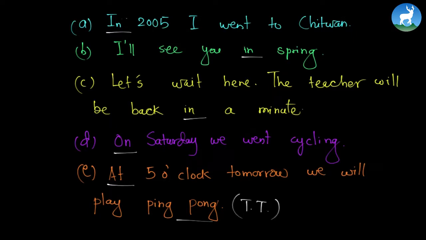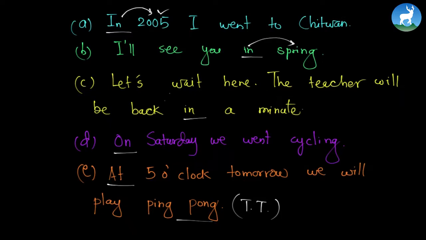The first one is in 2005. So it is trying to show the exactness of 2005. But it is not so exact because it can be in any month. We have 12 months, so it can be in any month. So in 2005 means any month. It's not that exact. Let's go to another one. I'll see you in spring. In spring means, spring generally has 3 months, so it could be any month, right? It is not so exact.